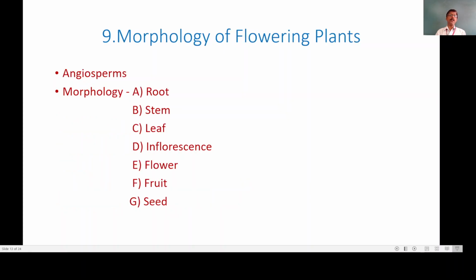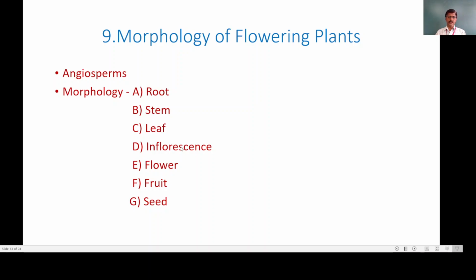Now this is about the 9th topic, morphology of flowering plants. When we consider the flora in nature, the flowering plants we often see, we consider firstly the angiosperms. In this, as discussed in an earlier topic, there are various types of root we are going to study. Then the stems also have various types. Then leaf, various types of leaves.